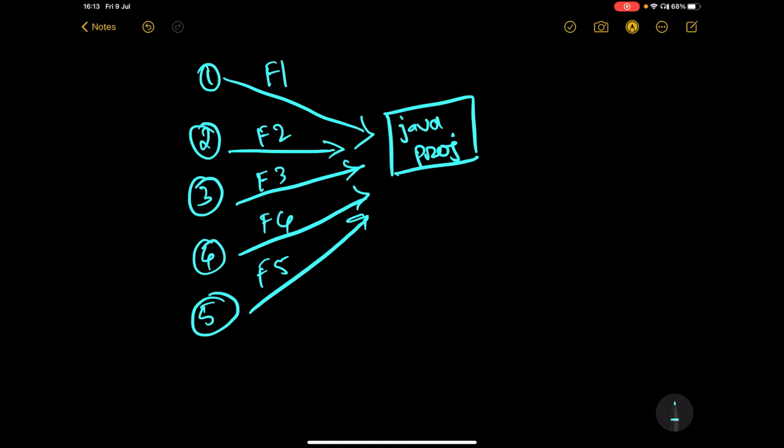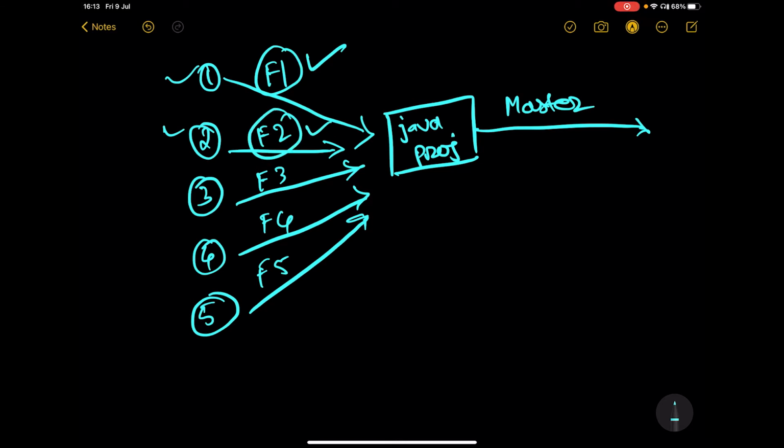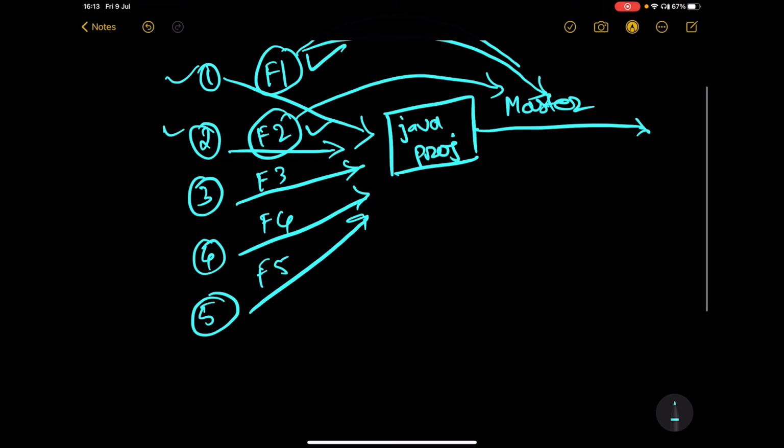And we have a master branch, right? Every project would have a master branch. Once every person is done with their code for the day, they push to their own feature branch. After the code review is done, suppose F1 and F2 are working fine. Then both these features get merged to the master branch. During this merging, Git might throw an error, say a Git conflict or merge conflict.